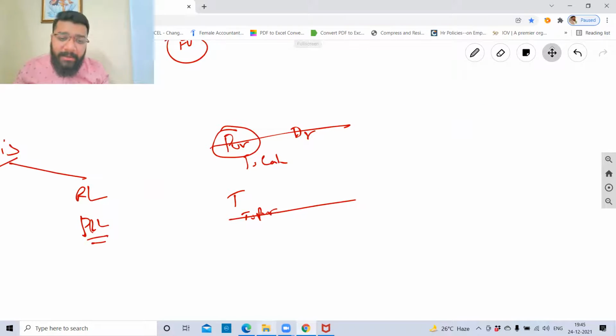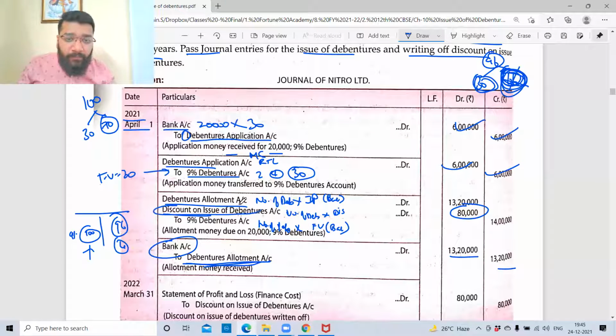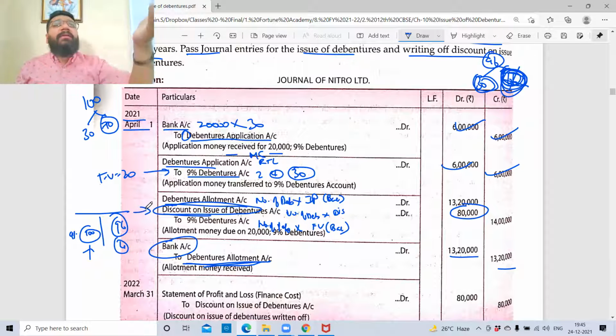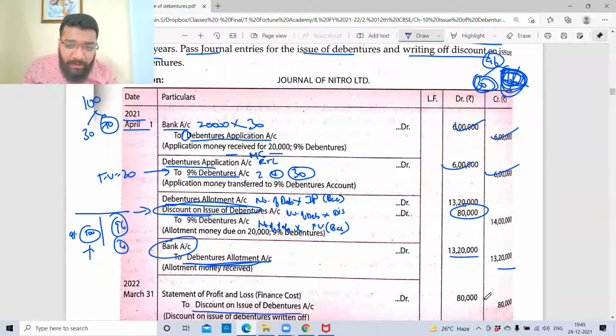Similarly, guys, you debited discount here. You have to transfer this to P&L account. No. So it is in debit now. When I transfer this, I have to give a credit. So to discount on issue of debentures, I'm giving a credit.